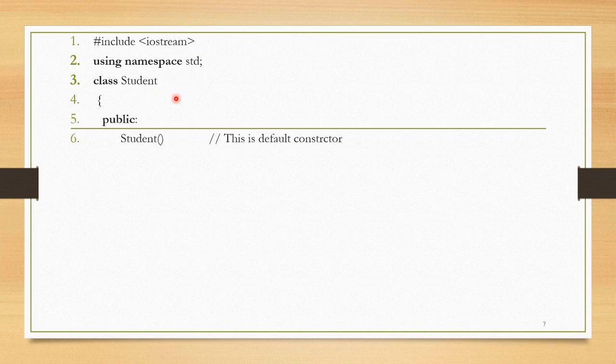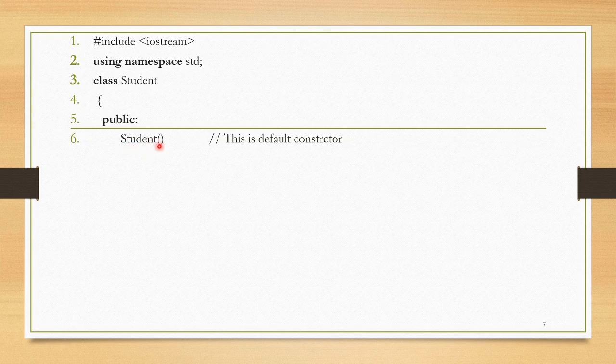So how to define the constructor? This is a simple code which will display how to create the constructor. Initially include the header file iostream, use the namespace std, and here I have created the class student. Inside there is a public member. Inside the public I have mentioned student.